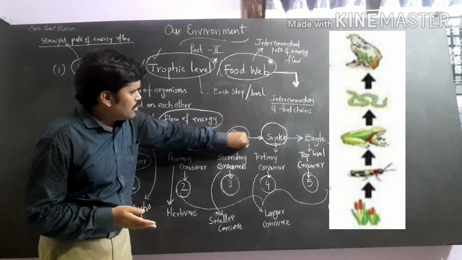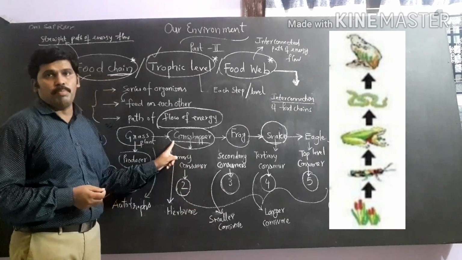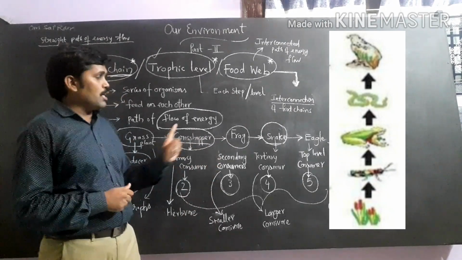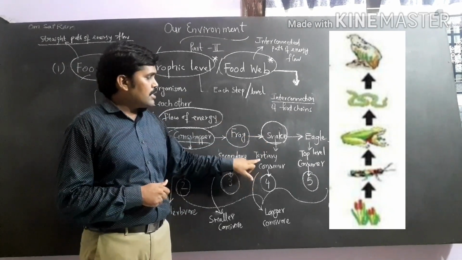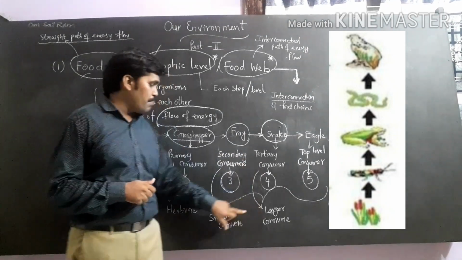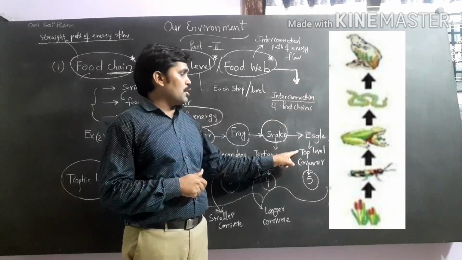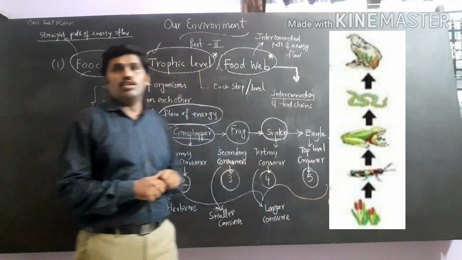If you see the frog, a smaller carnivore which feeds on grasshopper, it is called a secondary consumer. Now shift to the next level, which is the snake. Snake is called a tertiary consumer, a larger carnivore compared to frog. The last level in the food chain is the top level consumer, the eagle. This eagle is considered an omnivore.